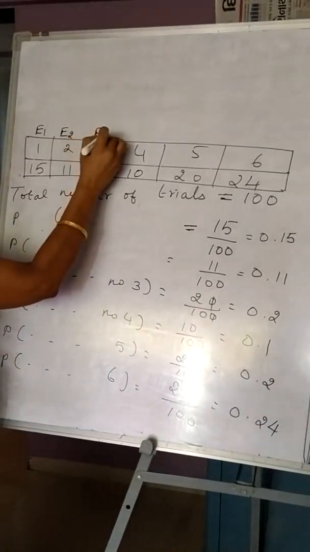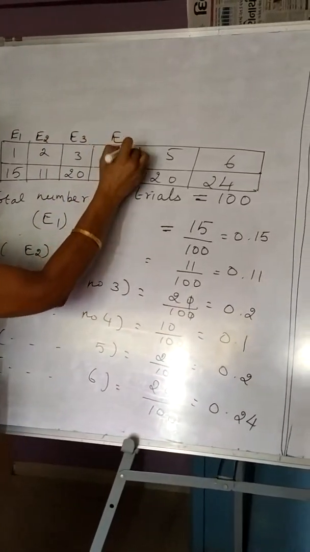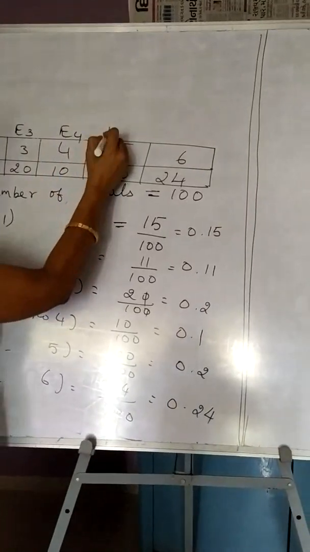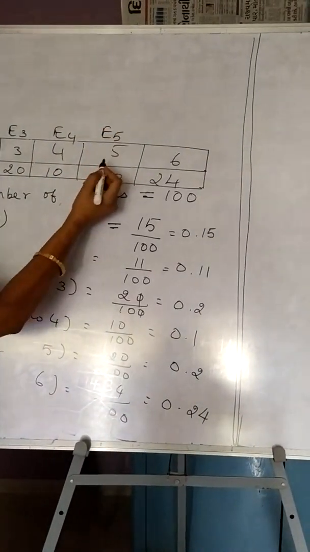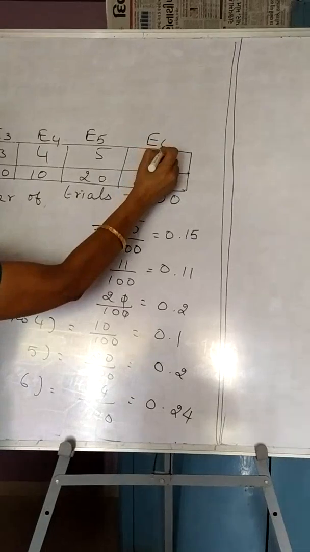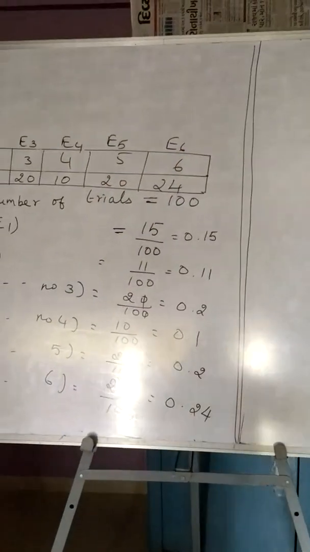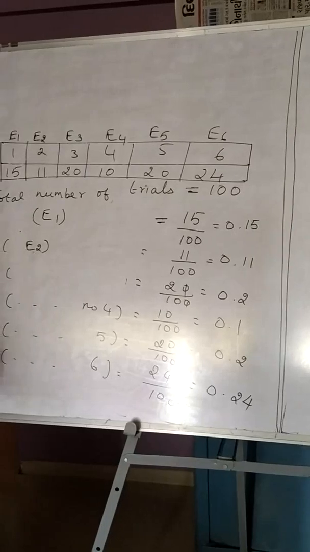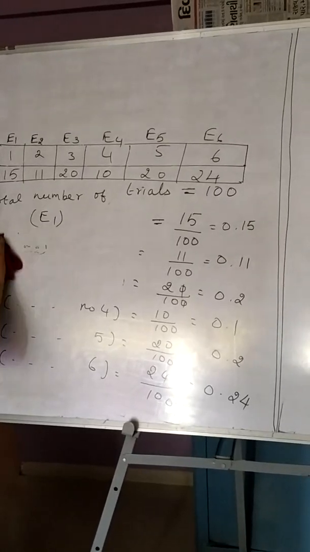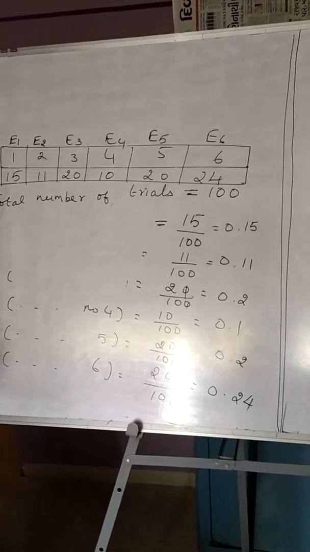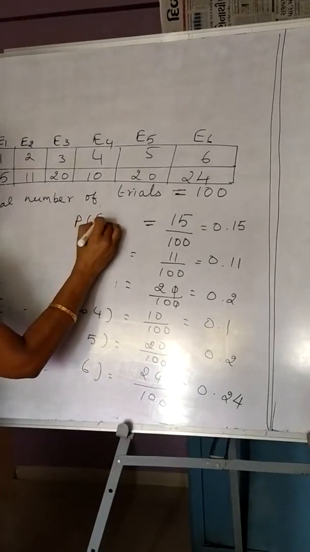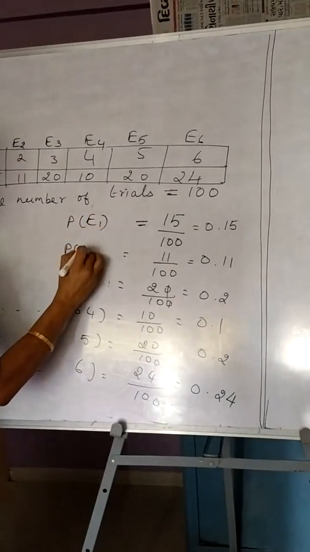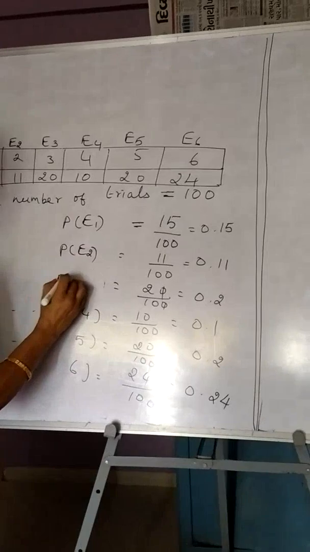I take this as E3. E4 is the event of getting number 4. E5 is the event of getting number 5. And E6 is the event of getting number 6. So I rub out all this that I have written in detail and write in short form. P of E1 is this, and P of E2, P of E3.